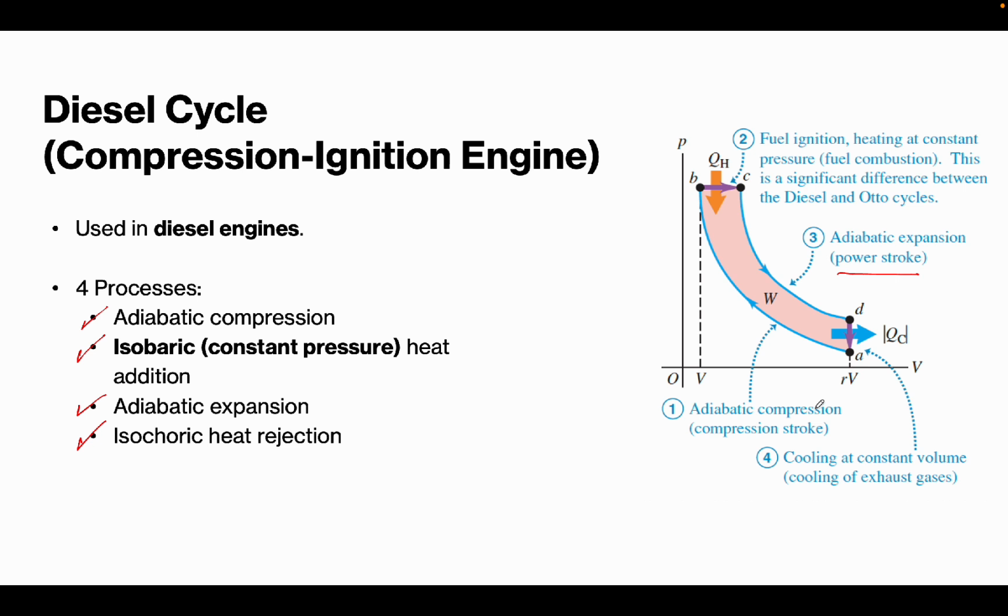Okay, so those are the 4 processes, by looking at the PV diagram of a diesel cycle. That is what happens during a diesel cycle, or the compression ignition engine.